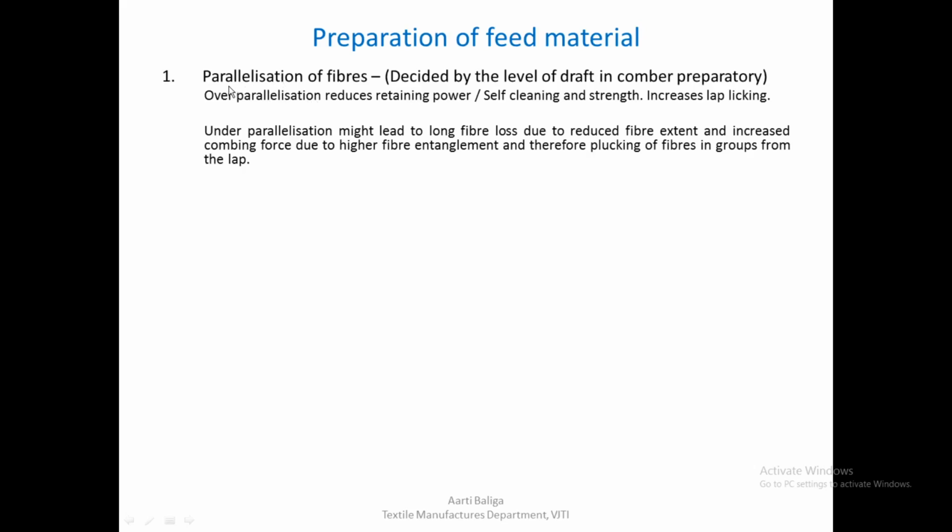So the first parameter is the parallelization of the fibers, which is actually decided by the level of draft in comber preparatory. Over parallelization reduces retaining power or self-cleaning property, as well as strength, and it also increases lap licking. Under parallelization also has its own disadvantages. It might lead to long fiber loss due to the reduced fiber extent. That is because reduced fiber extent will not allow the long fibers to reach the detaching roller and they might be removed as noil, and therefore under parallelization is also a disadvantage.